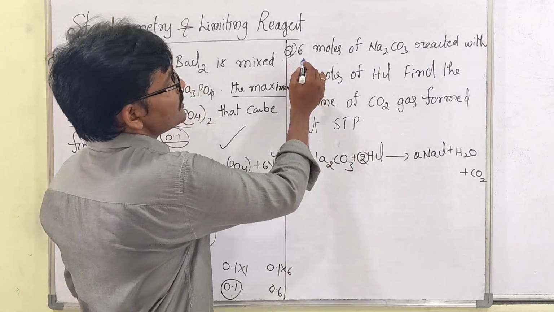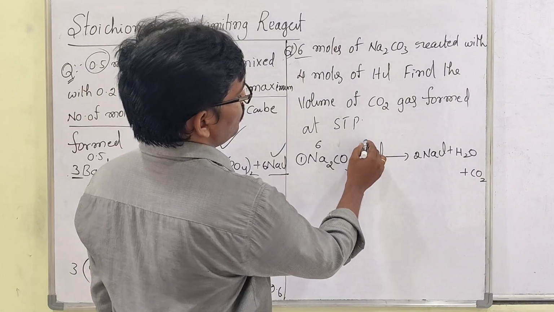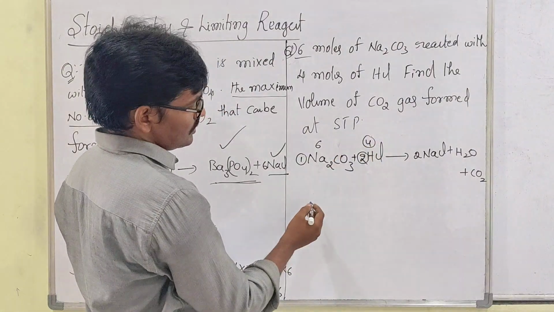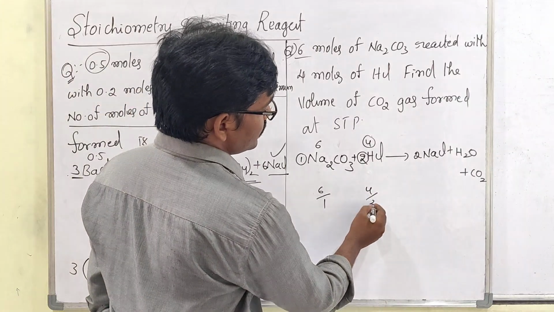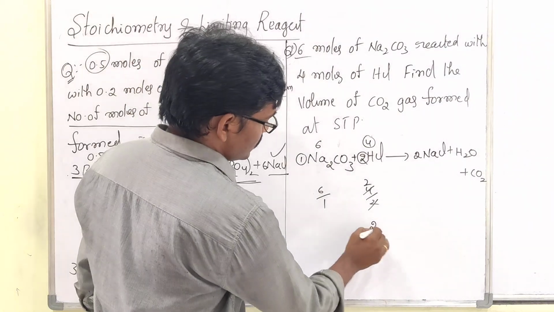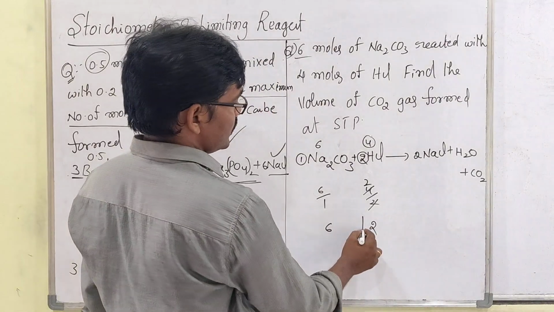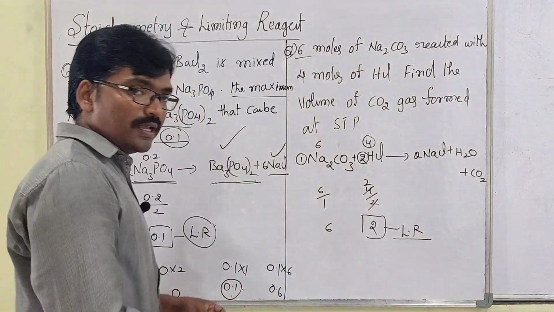So here the stoichiometric coefficient is 1, here the stoichiometric coefficient is 2. But in the given data, what is there? Here 6 moles is there, and here 4 moles are there. So what do we have to take? 6 divided by 1, then 4 divided by 2. Then 6 and 2, so 2 moles is the smaller, which is the limiting reagent. HCl is the limiting reagent.